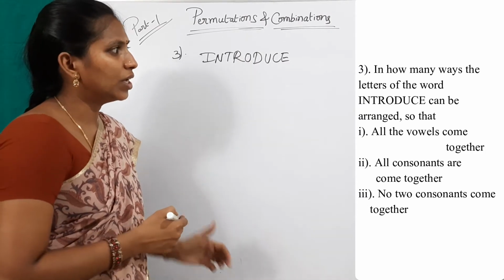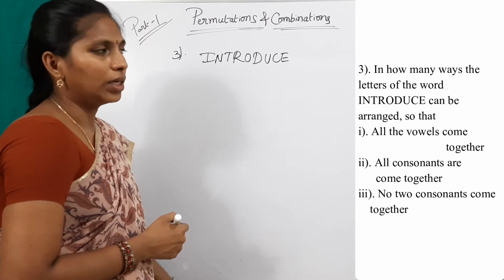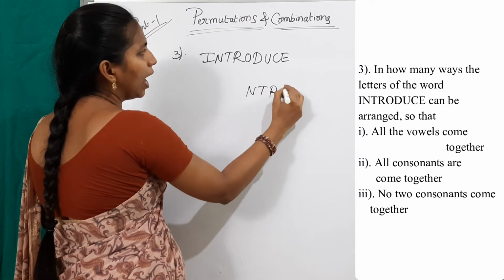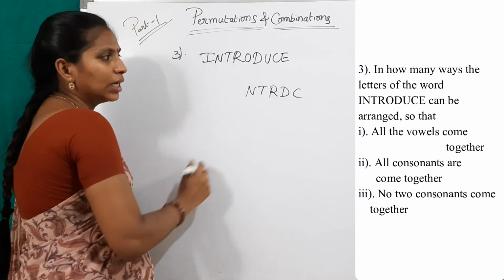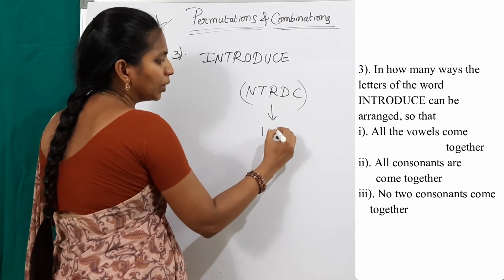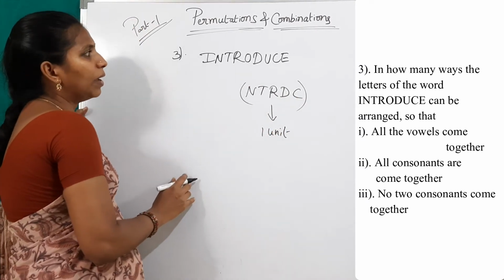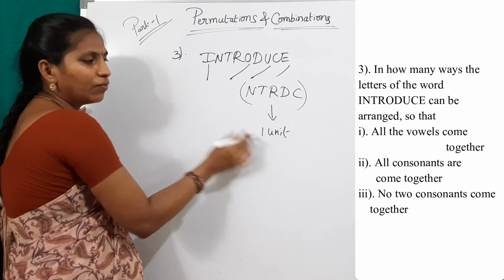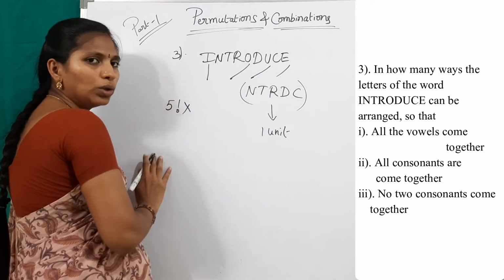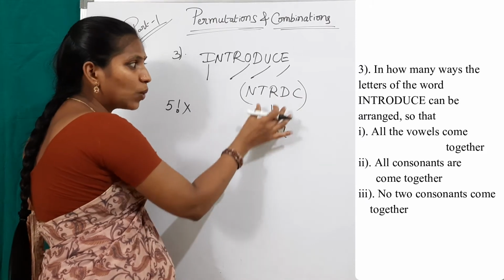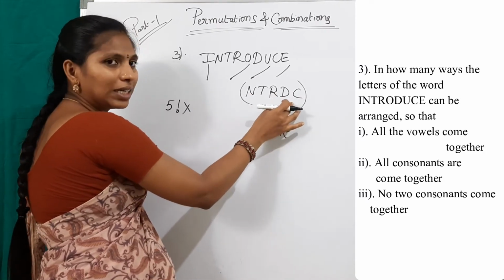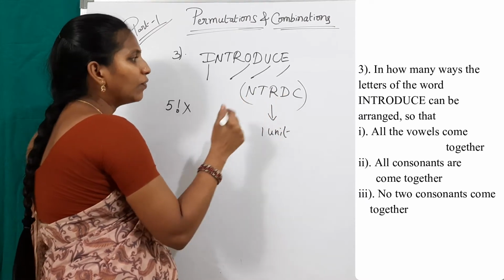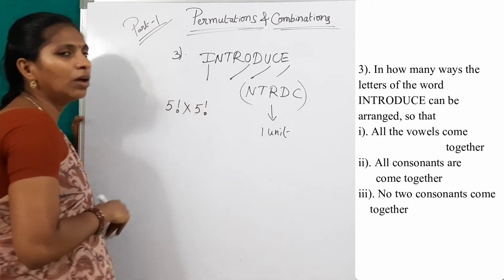Now see the second sub question. All consonants come together. Now write the consonants at one place: N, T, R, D and C. Treat this as one unit and count the remaining letters: 1, 2, 3, 4. 4 plus 1, 5. So 5 factorial into this one unit. In this one unit, how many letters are there? 5 letters. These 5 letters can be arranged themselves in 5 factorial ways. 5 factorial into 5 factorial.